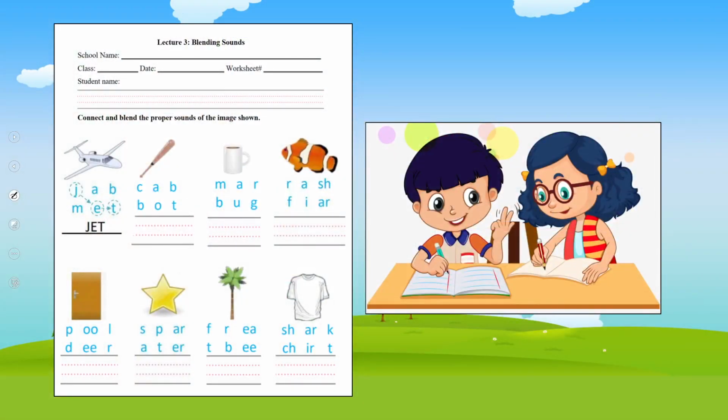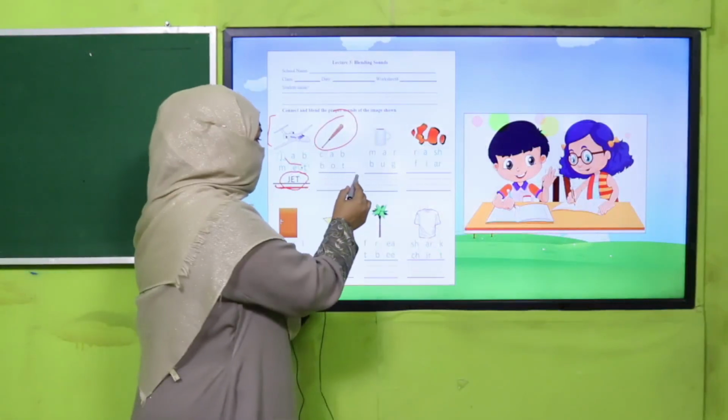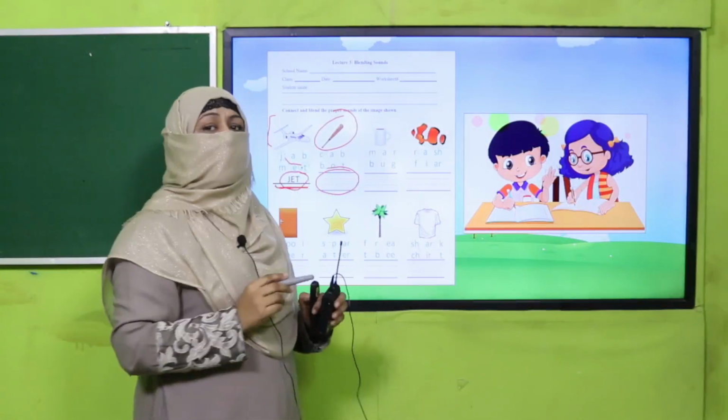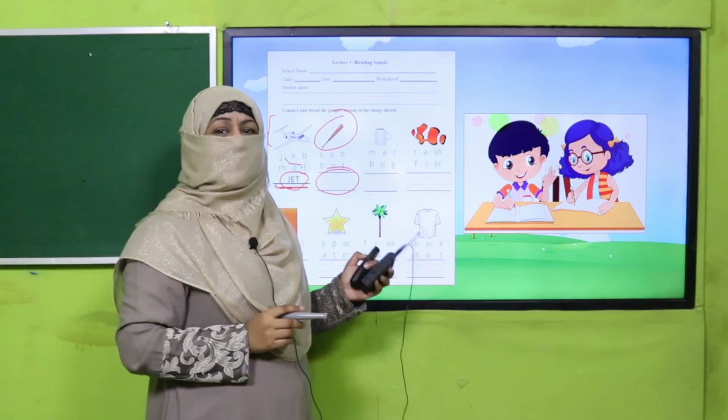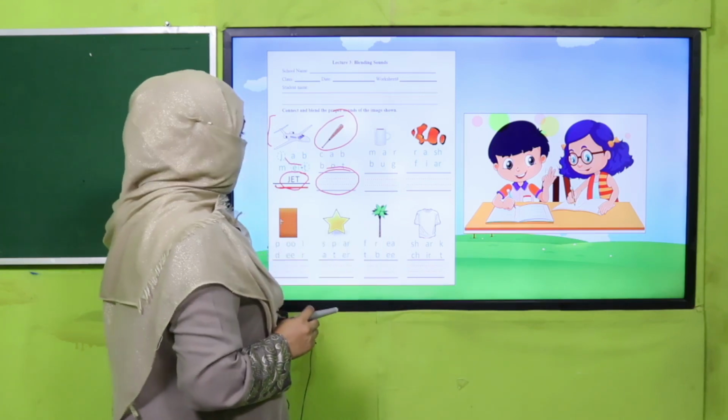And my dear children, what will you do? You will look at the picture and join the letters to make a word, and then you will blend the sounds and say it, as in j-et, it's jet. Okay, so keep looking at the picture, keep making the sounds and make a word. Write it here, pronounce it correctly. Okay, this is your task in your worksheet.